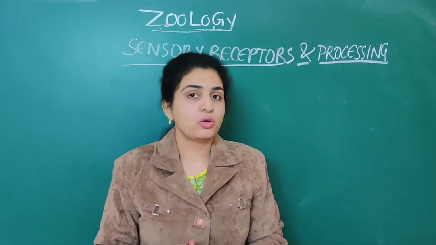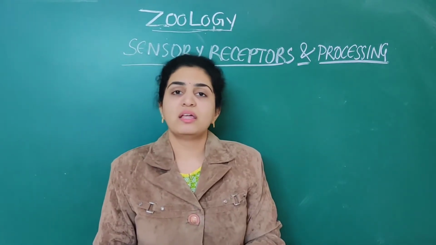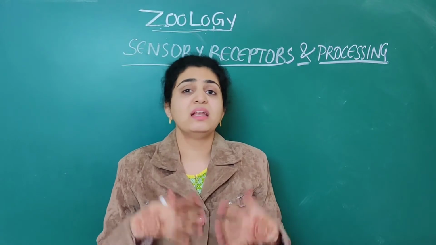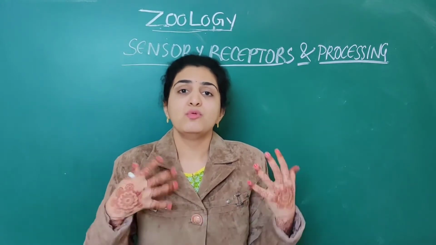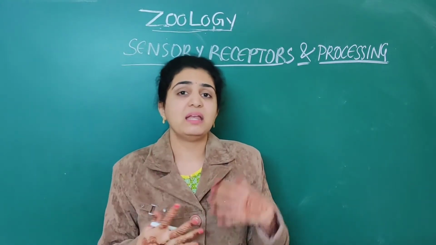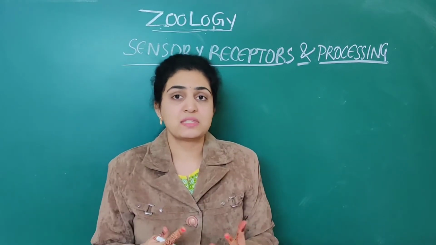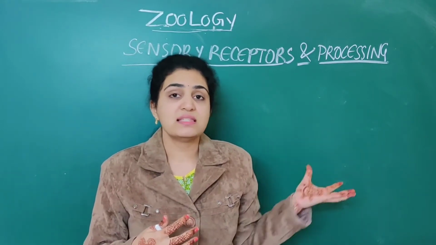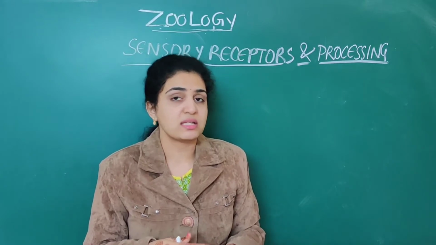In this lecture we are going to start the sensory receptors and their processing. In the neural control and coordination, we have already completed what the brain is and the different parts of the brain. We have dealt with the forebrain, midbrain, hindbrain and all the types. We are left with the sensory receptors and their processing.